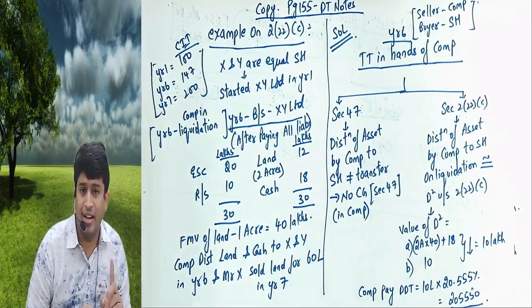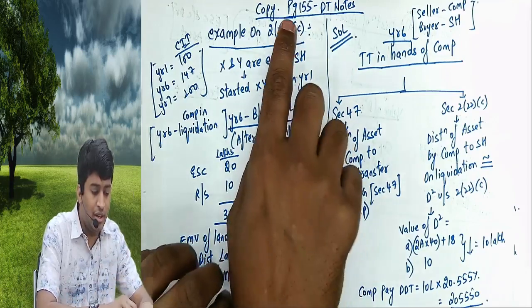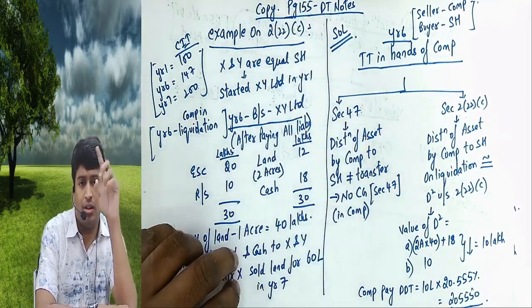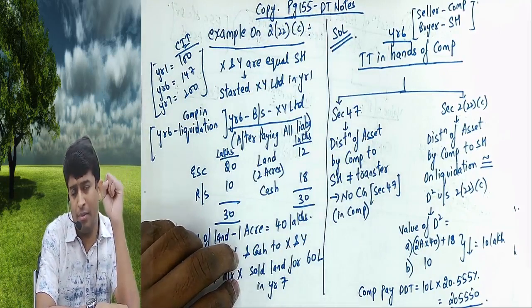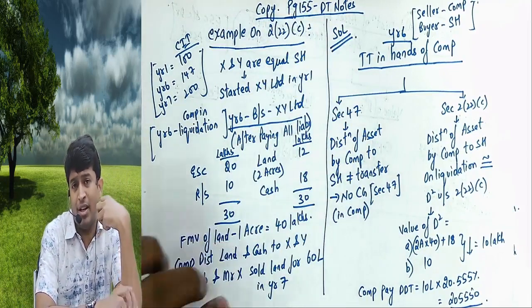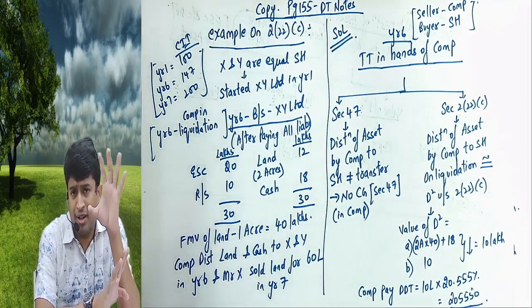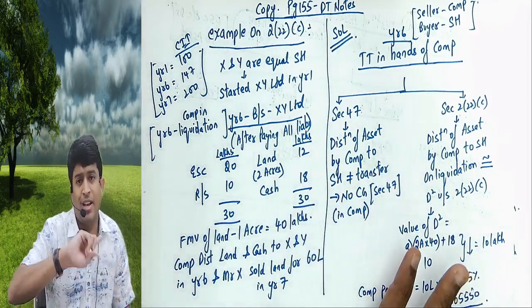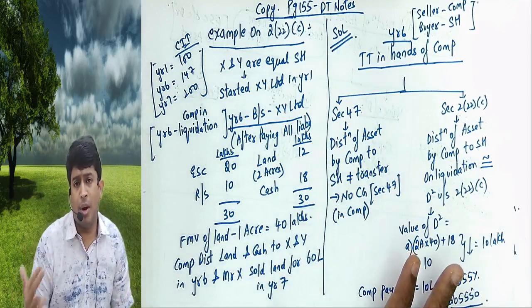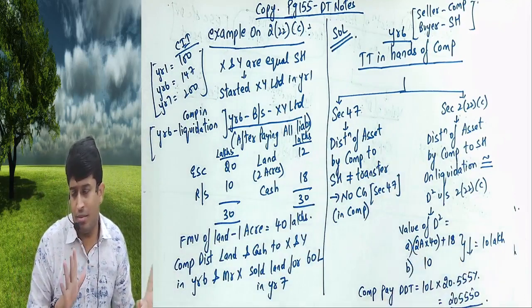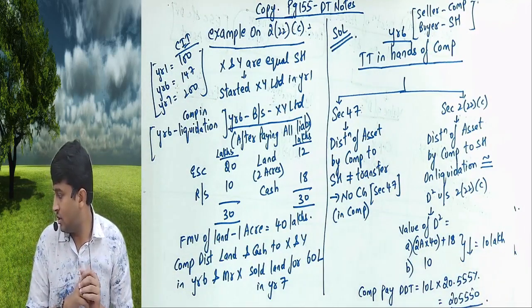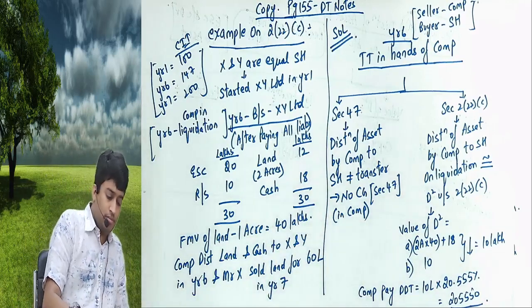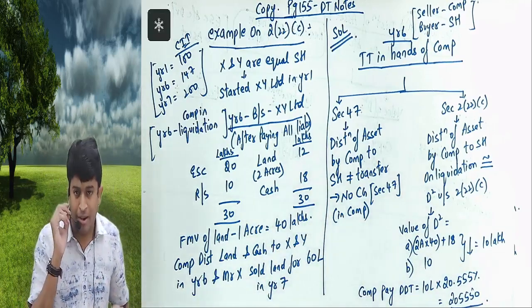Yeah, I'll be back in 10 minutes. Till then, copy the DT notes from page 155, as they are. If you want to copy, better copy. The choice is yours, but better you copy. Then copy this example. Then we'll go to the tax sheet in the hands of the shareholder. Then we'll do problems also on this particular concept. Okay, 10 minutes I'm giving you to copy this. Please start copying. I'll be back in 10 minutes.